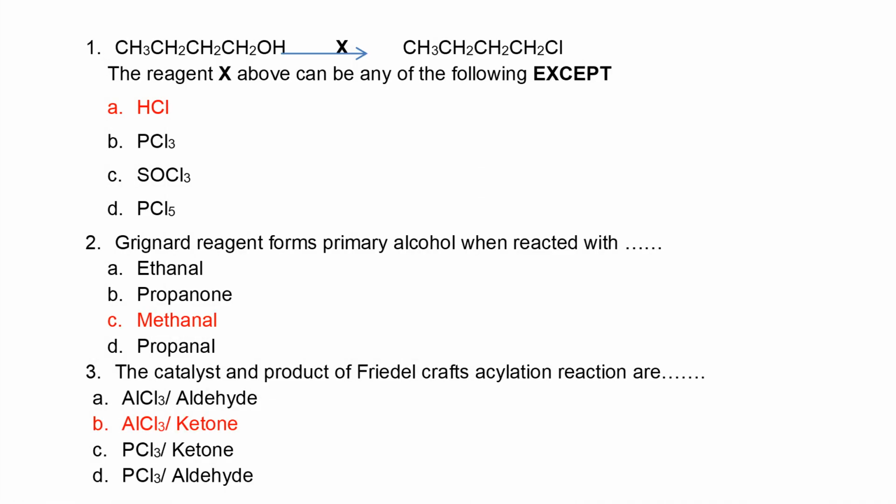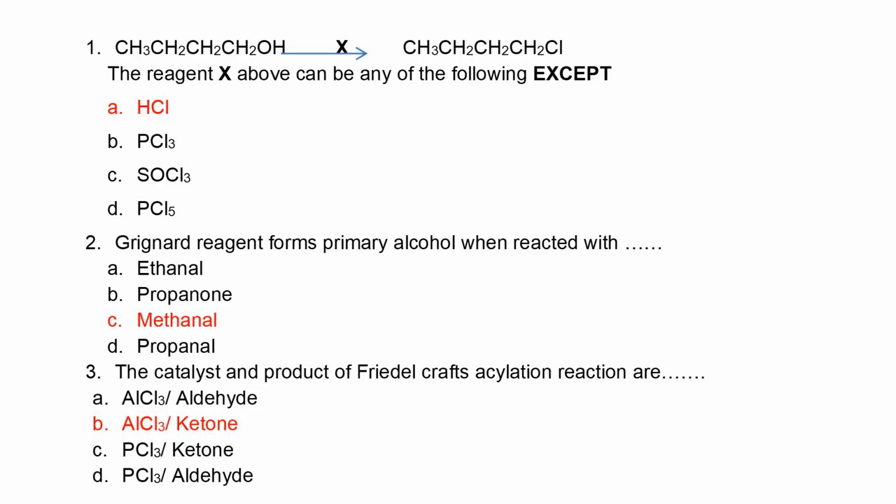The compound here is an alcohol and the compound formed is an alkyl halide. How do we exchange the hydroxyl anion with a chloride anion? The only things that can do that are inorganic reagents, which can be PCl3, PCl5, or thionyl chloride. HCl is not among them, so that is the option of except.